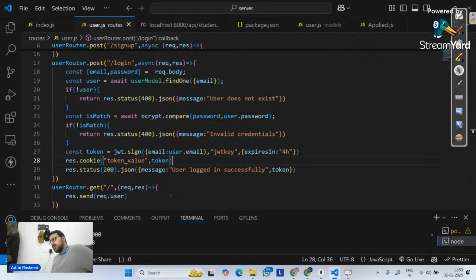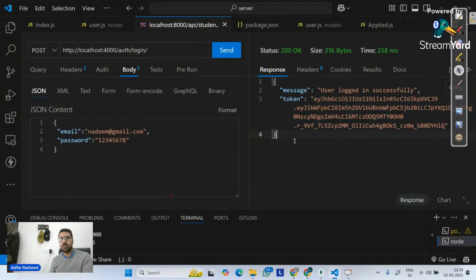Until now, since I think we have discussed too many topics for today's class, we'll wind up at this point of time. But I hope that you will practice this much: in the response, there should be a token that you will generate. I will also launch an assignment tomorrow for sure, in which you will create a to-do application first, and then do this much of thing. Please make sure you create it. Give me the feedback in the comment section.